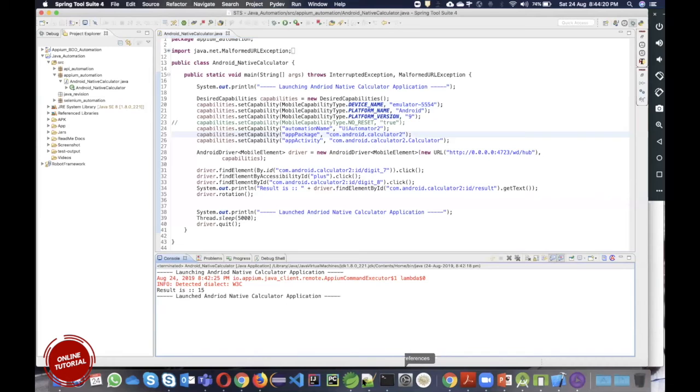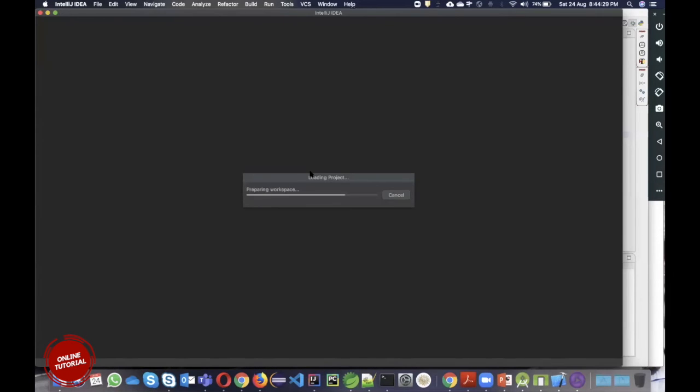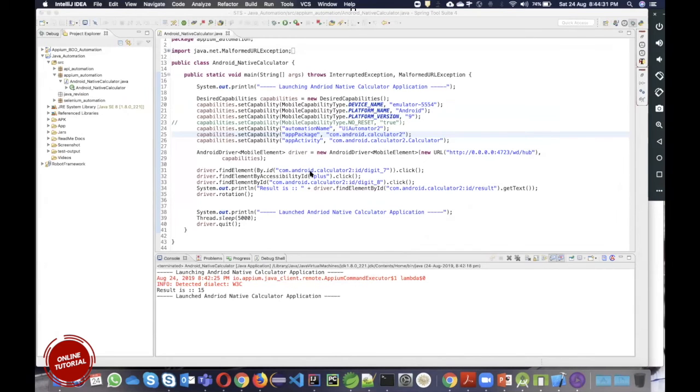In the same way, I have most of the code written in IntelliJ. I'll just show you so you can realize the difference.